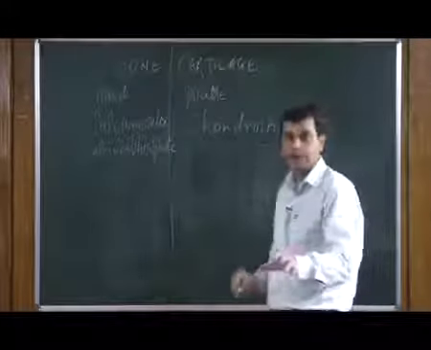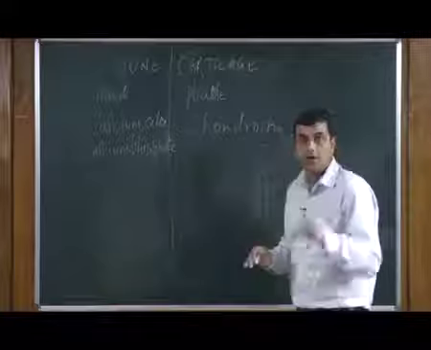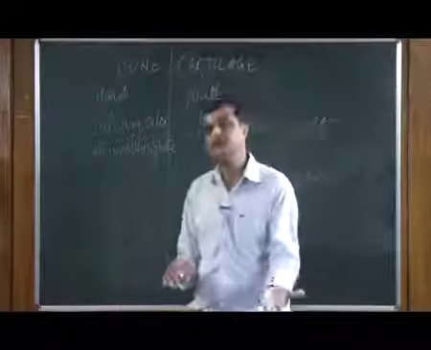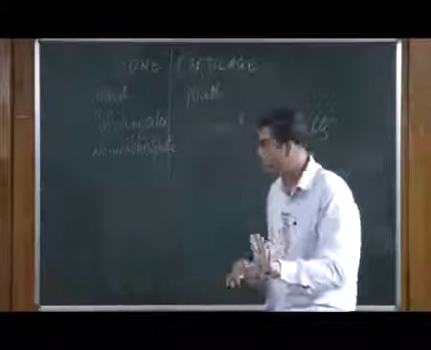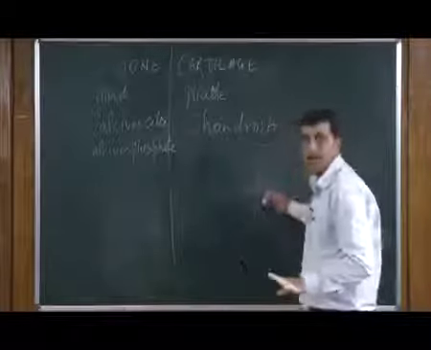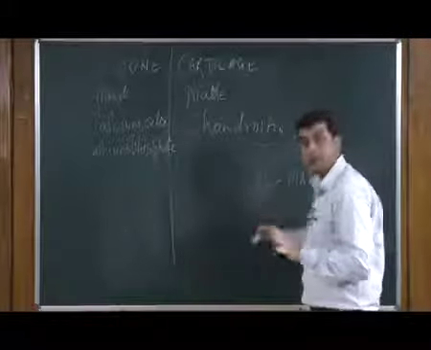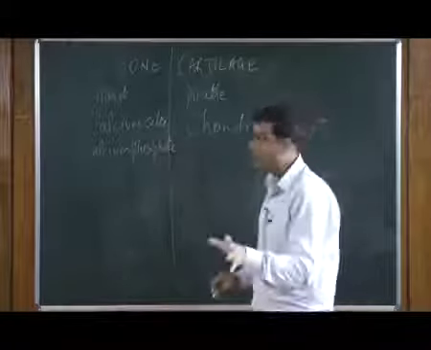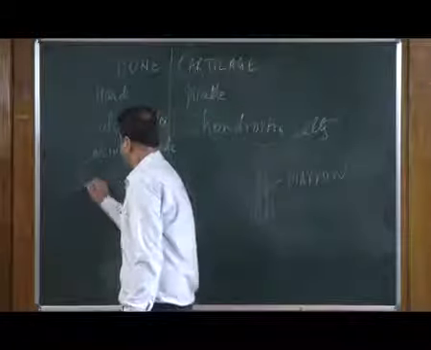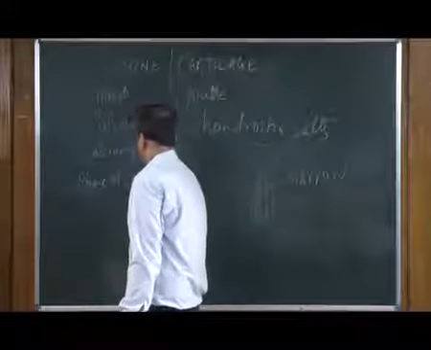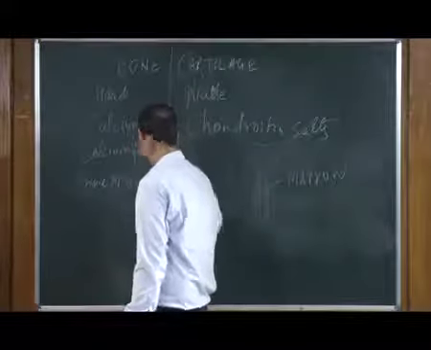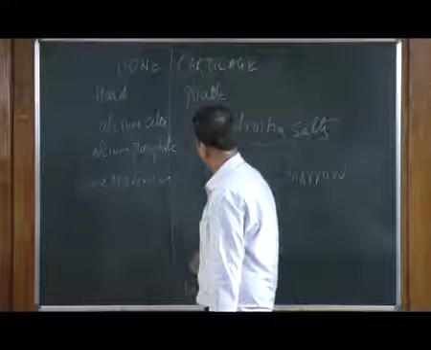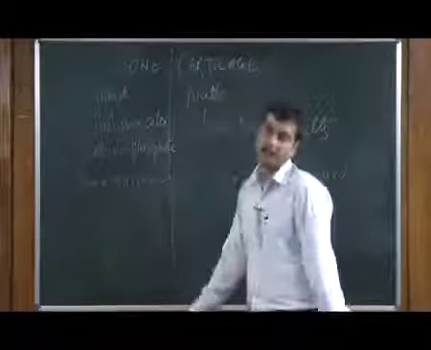Bone marrow is an area where the actual RBC formation takes place. The red blood cell formation takes place here in the bone marrow. That is why the bone marrow is a very important area in the long bone. So, this bone marrow is present in bone, while it is absent in cartilage.